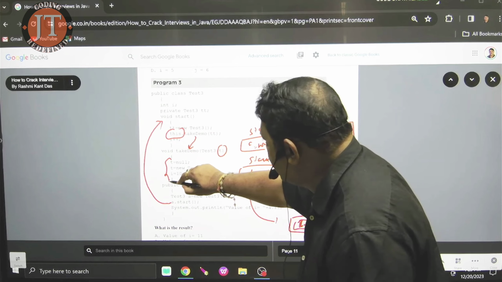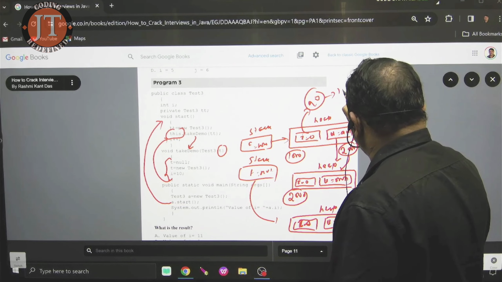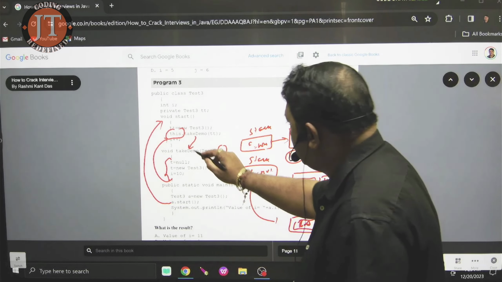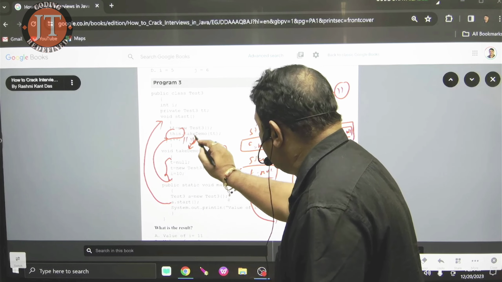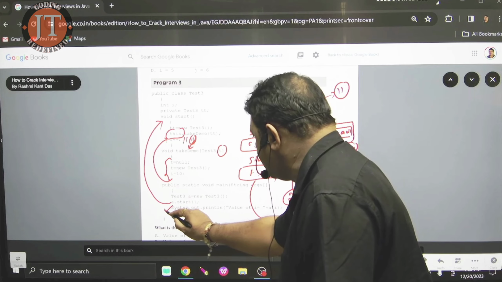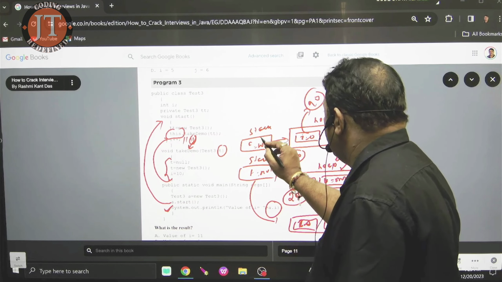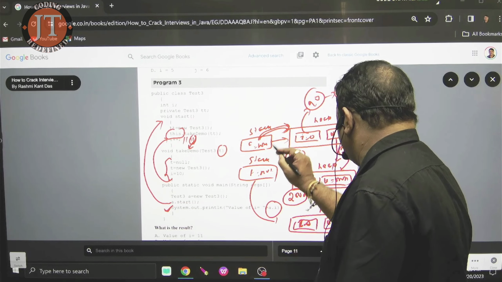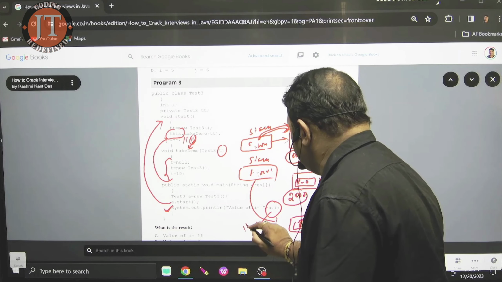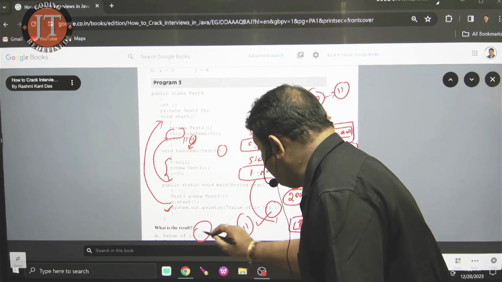It goes back to which area? This line. I plus plus, 10 plus plus is 11. Now here I value is 11. After it is 11, it will go back to the main, this line, system out println. What is the value of I? A points to this object. For this object, what is the value of I? Listen, it is 11. The first option is right. Here you see, I value is 11.